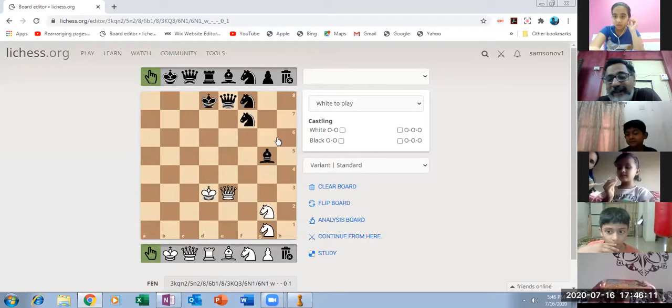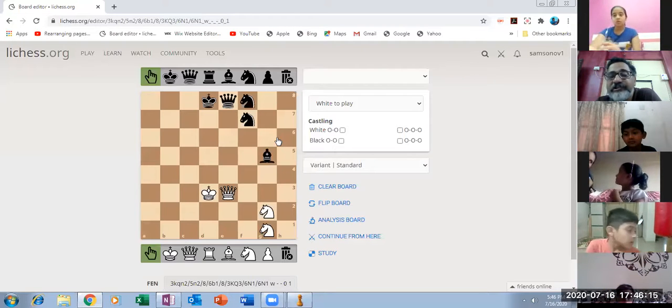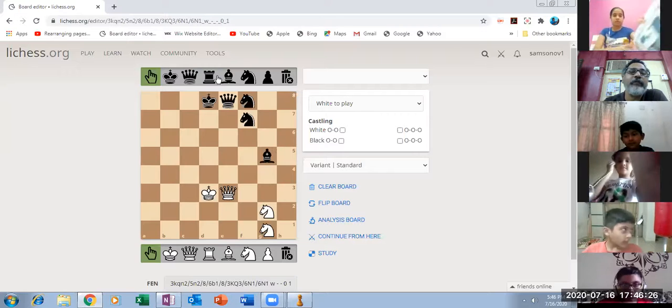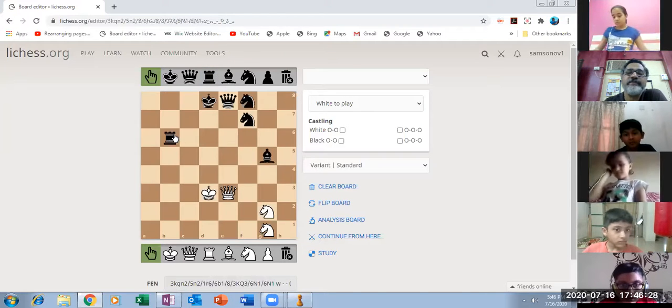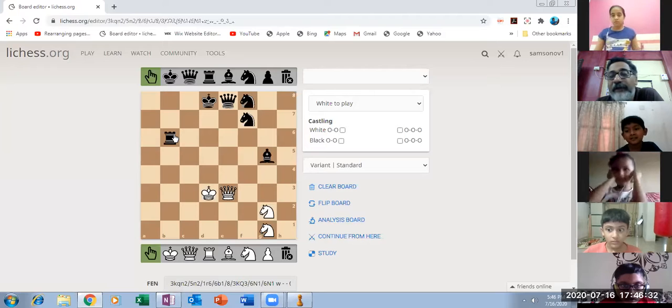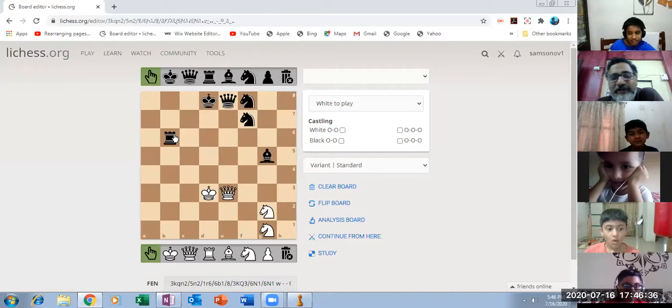It is called camel here in India, or in chess language internationally, it is called bishop. You can write it in your notebook: B-I-S-H-O-P, bishop. And what is this? Rook. Absolutely right. Or elephant. Perfect, so this is the elephant.